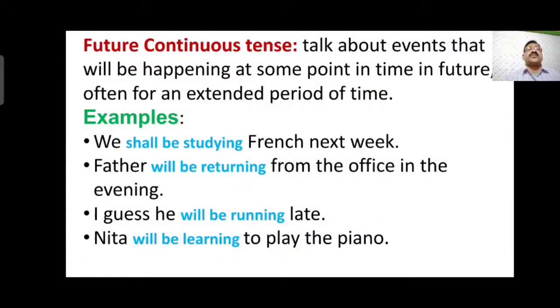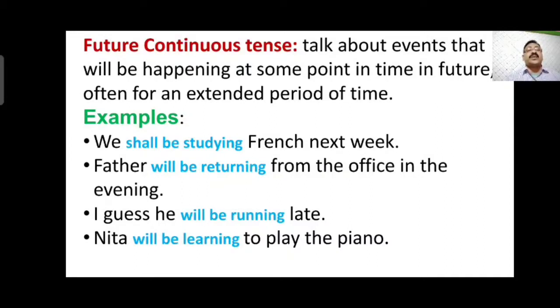Future continuous tense talks about an event that will be happening at some point in the future, often for an extended period of time. The work is going to happen in the future but it will continue. Example: We shall be studying French next week. Father will be returning from the office in the evening.